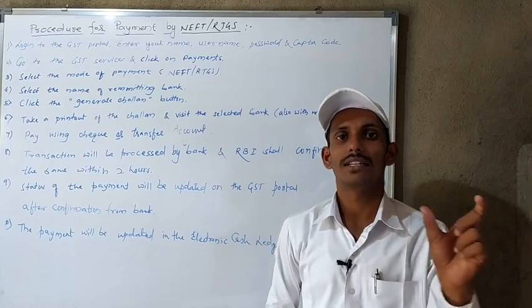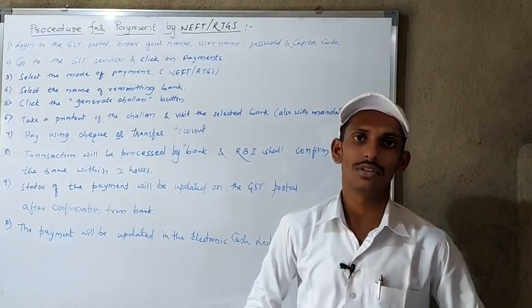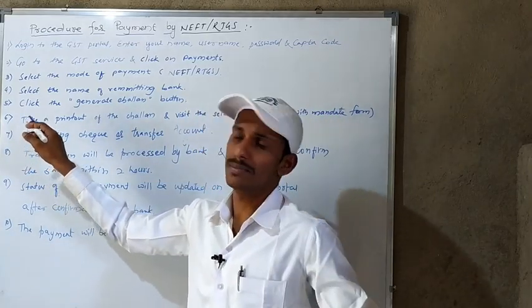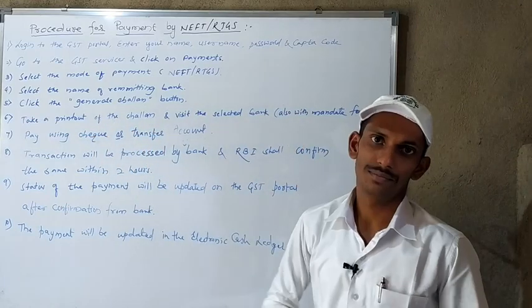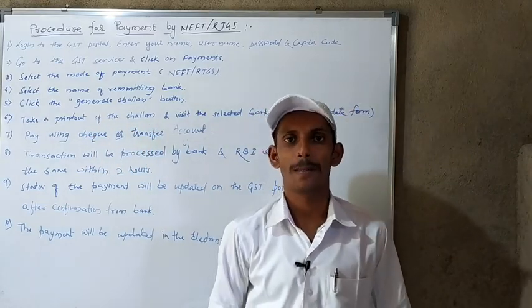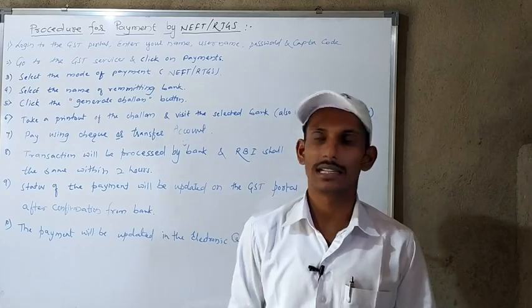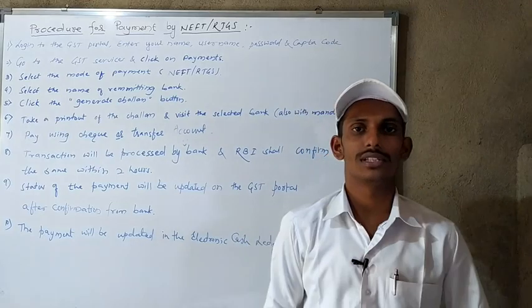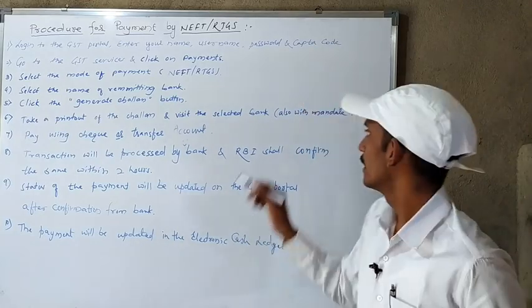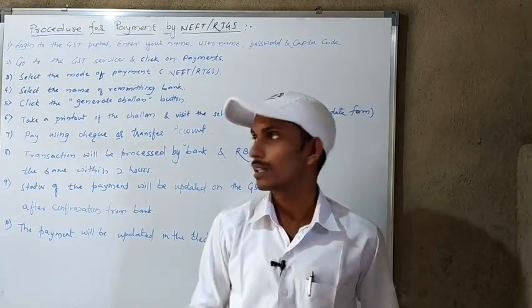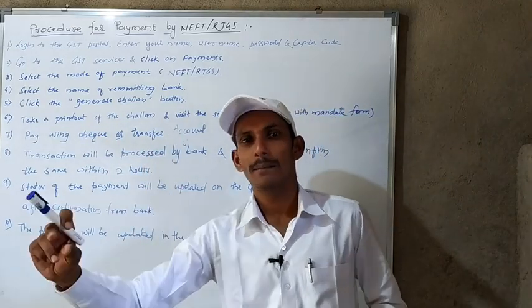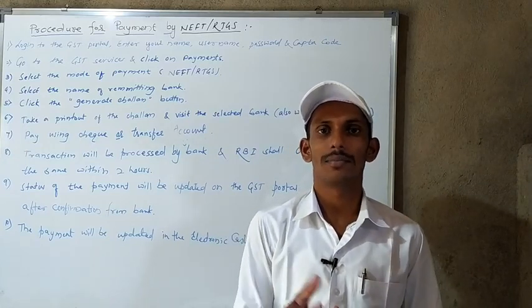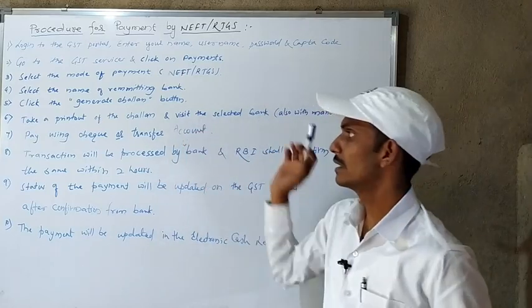After that, the generate button will be displayed, and you have to click on that generate button. After that, the challan will be displayed. You have to take a printout of the challan, a hard copy, and visit the selected bank. With that hard copy you have to visit the particular selected bank, along with the mandate form. While printing the challan, a mandate form is also generated, so you can take a hard copy of that mandate form also and visit the selected bank.